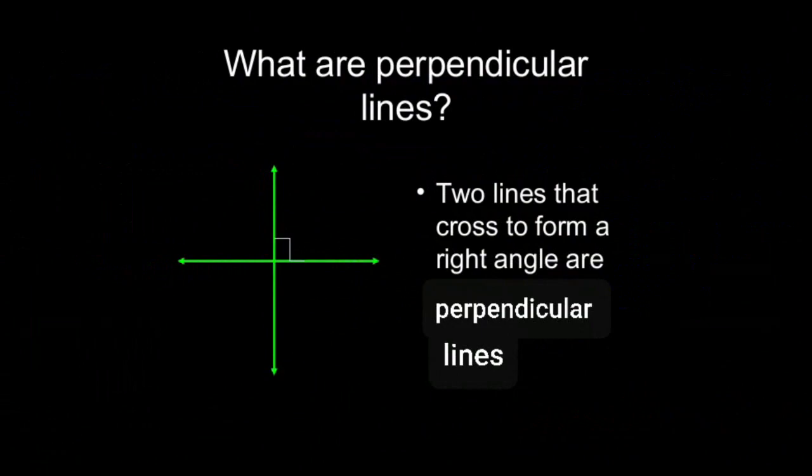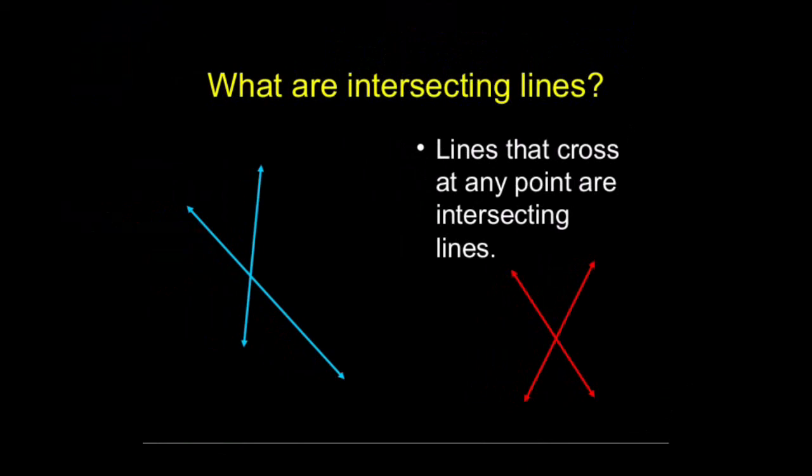Next, what are perpendicular lines? Before that, what are intersecting lines? Lines that cross at any point are intersecting lines. That means if two lines are meeting at one point, we can call them intersecting lines.